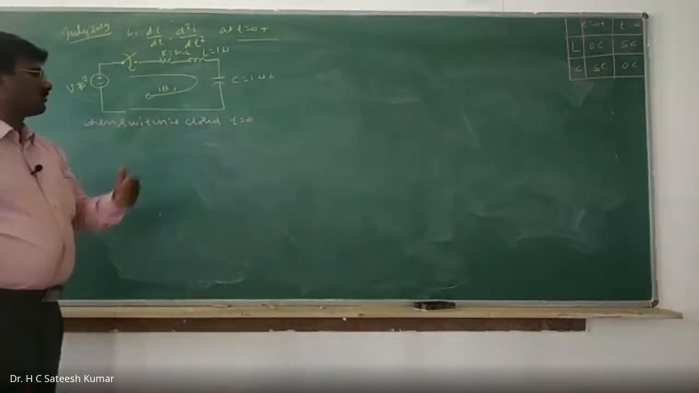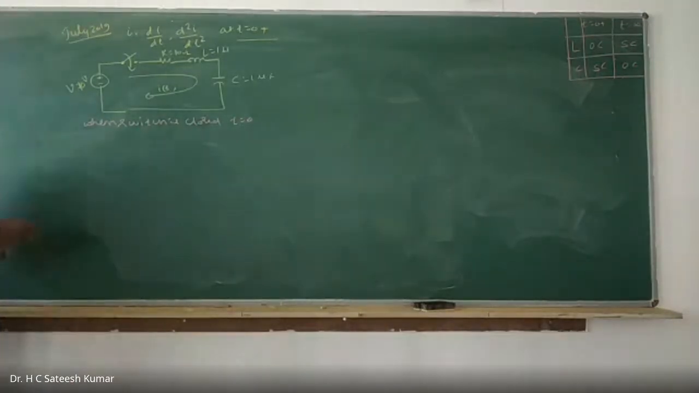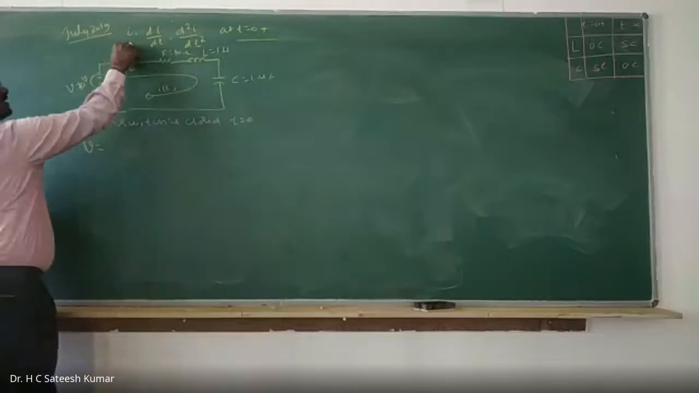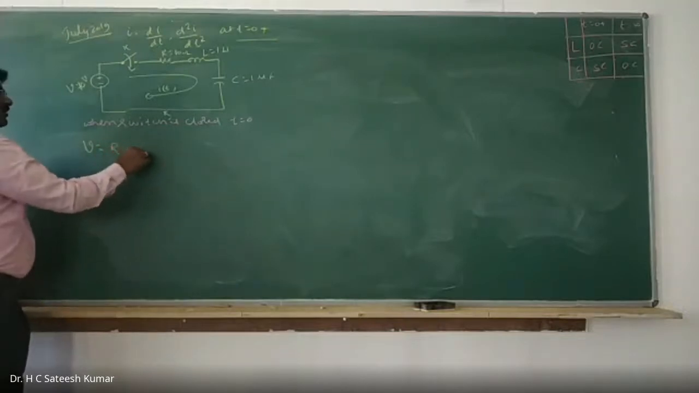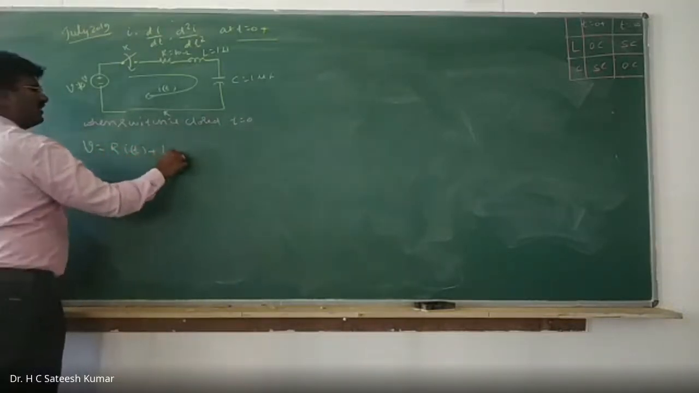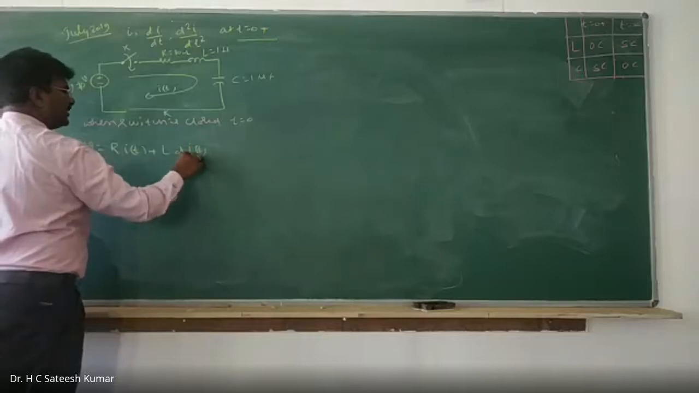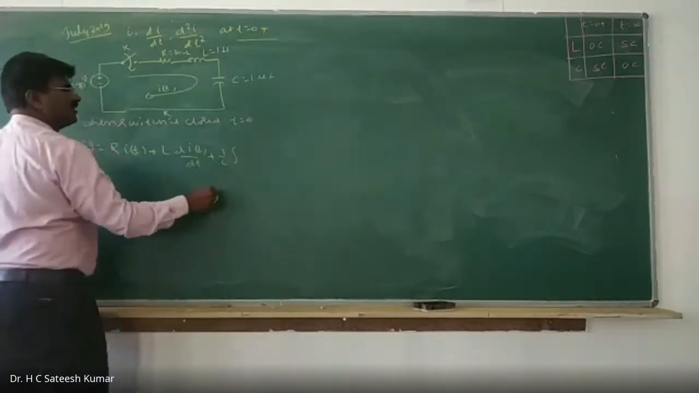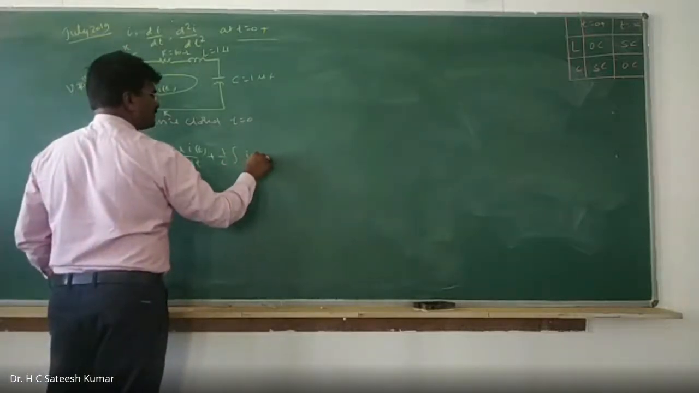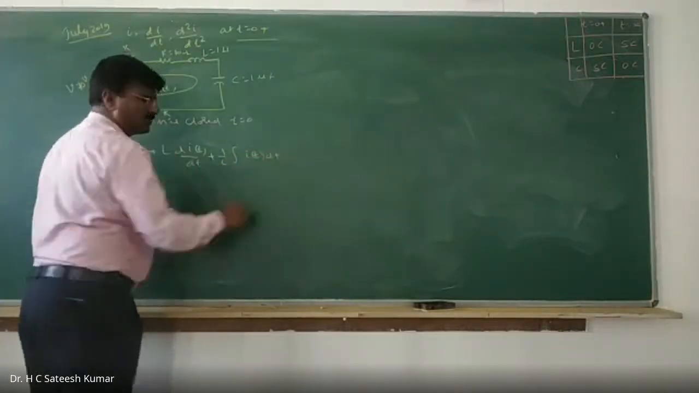When the switch is closed at t is equal to 0 plus, what is the equation? This is the switch K. Switch K is closed. Okay, right. V is equal to R into I of t plus L into di of t divided by dt plus 1 by C into integration of I of t dt. So this is the equation.